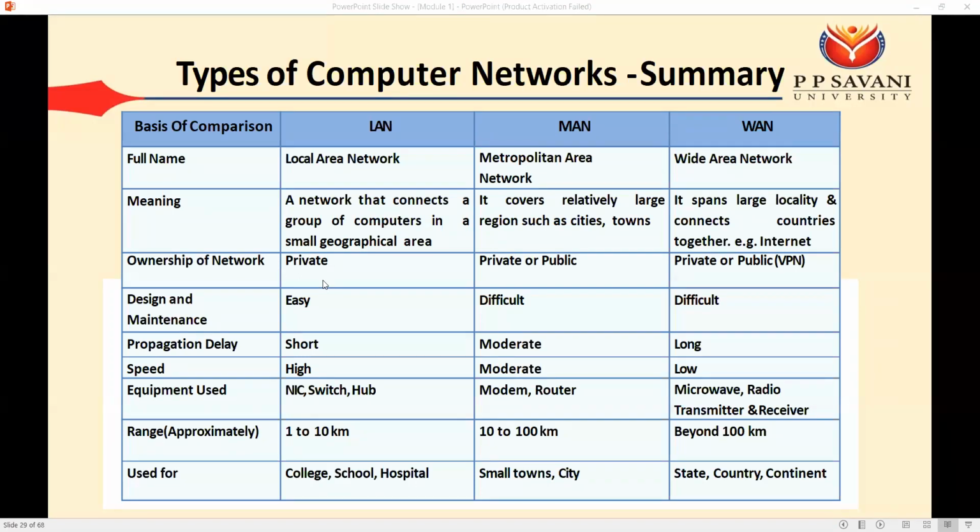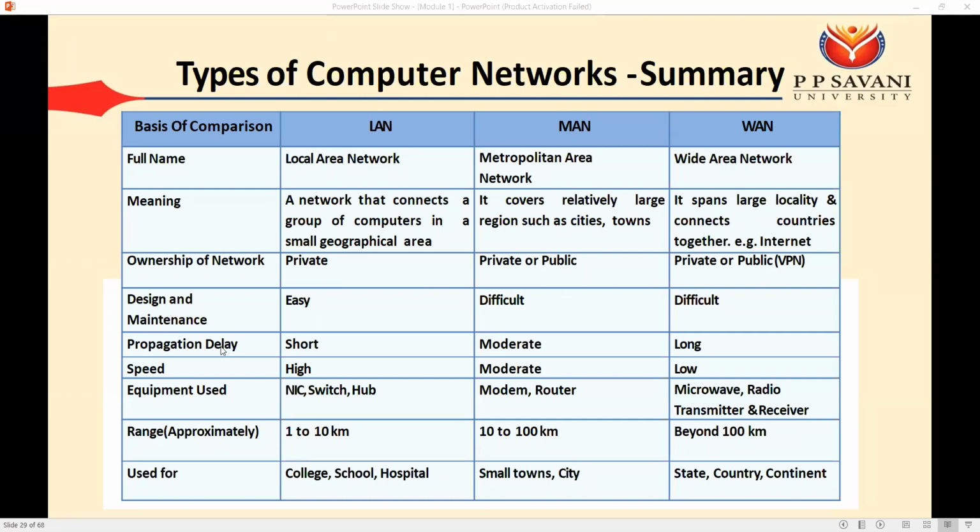LAN ownership of network. LAN is owned by some private institutes. Okay, for example, our local area lab network can be handled by our network administrator. Same way MAN can be handled by private or public, while the WAN can be handled by the public. Okay, in case of working with the internet, we can have various service providers. So these are the ownership of the network. It can be private or it can be public.